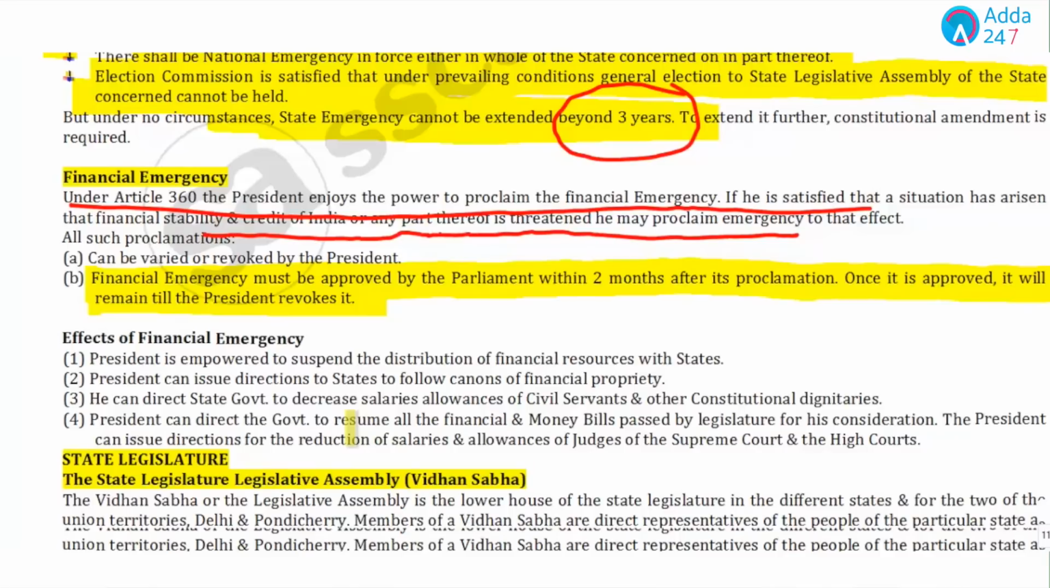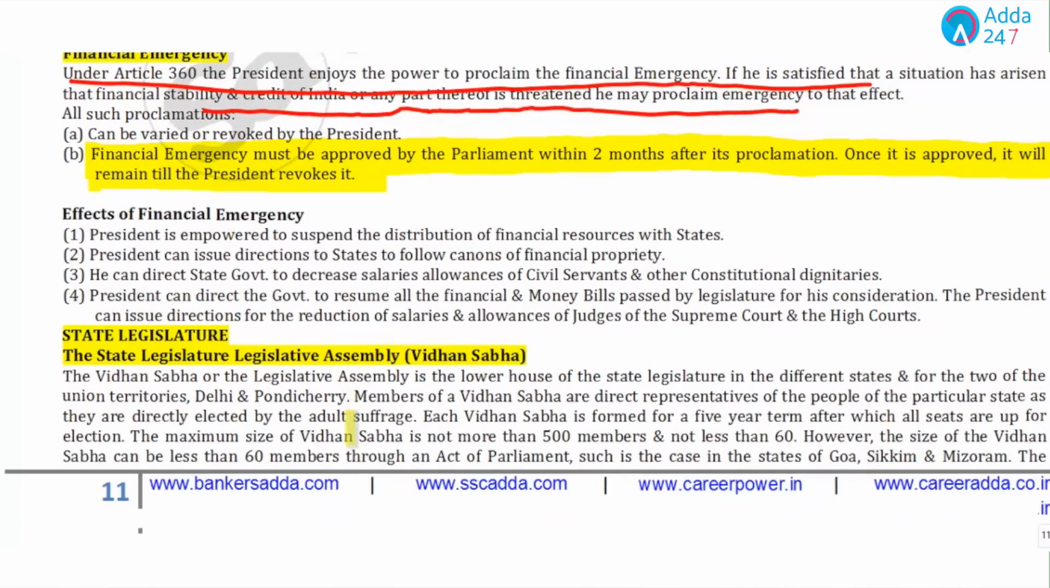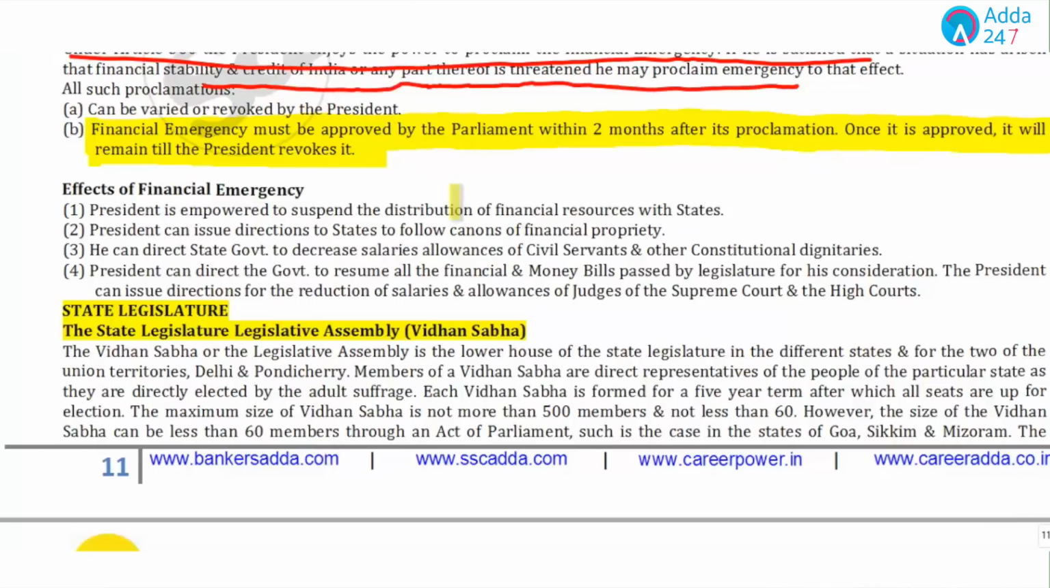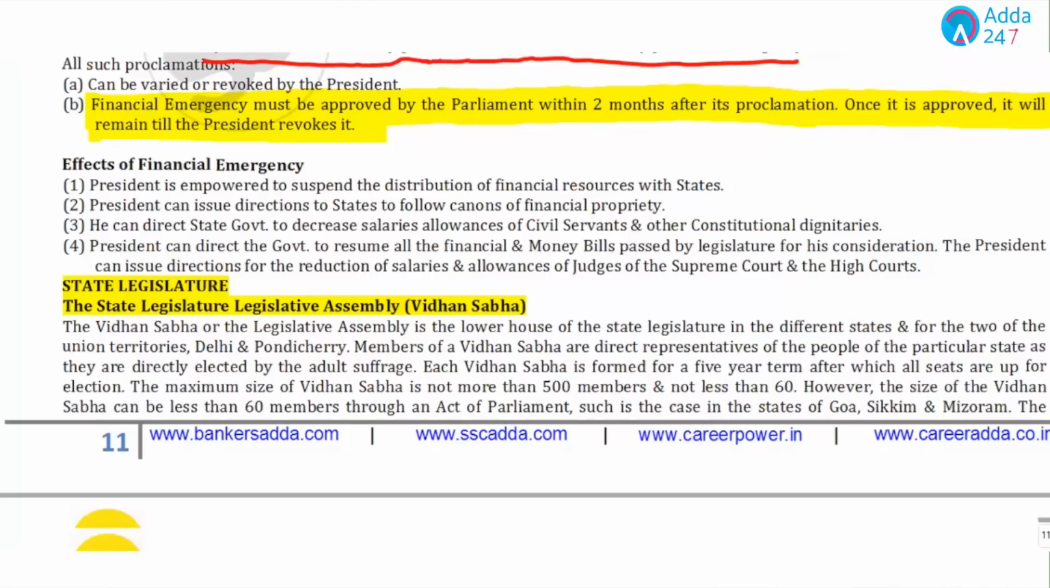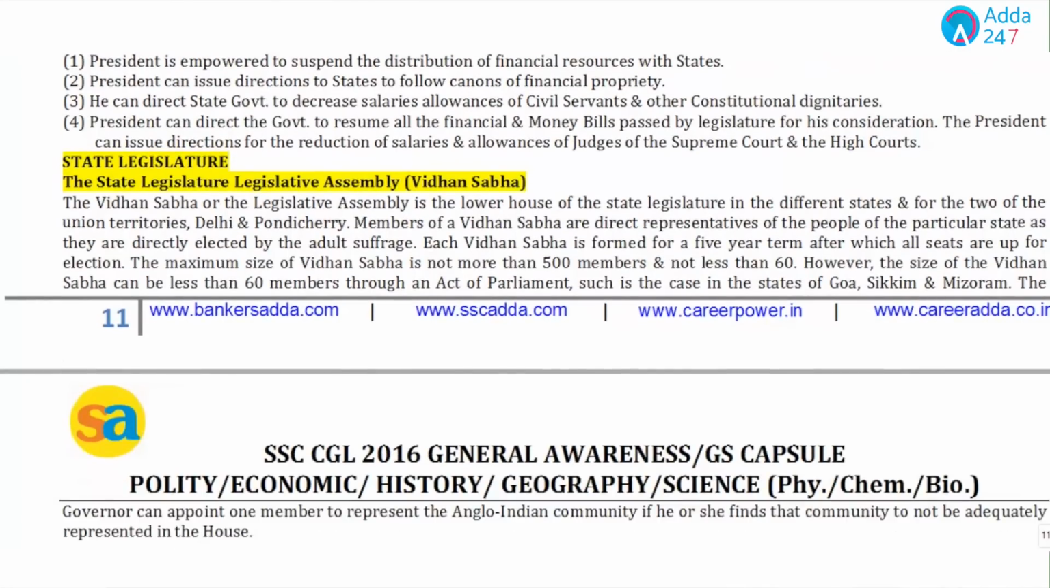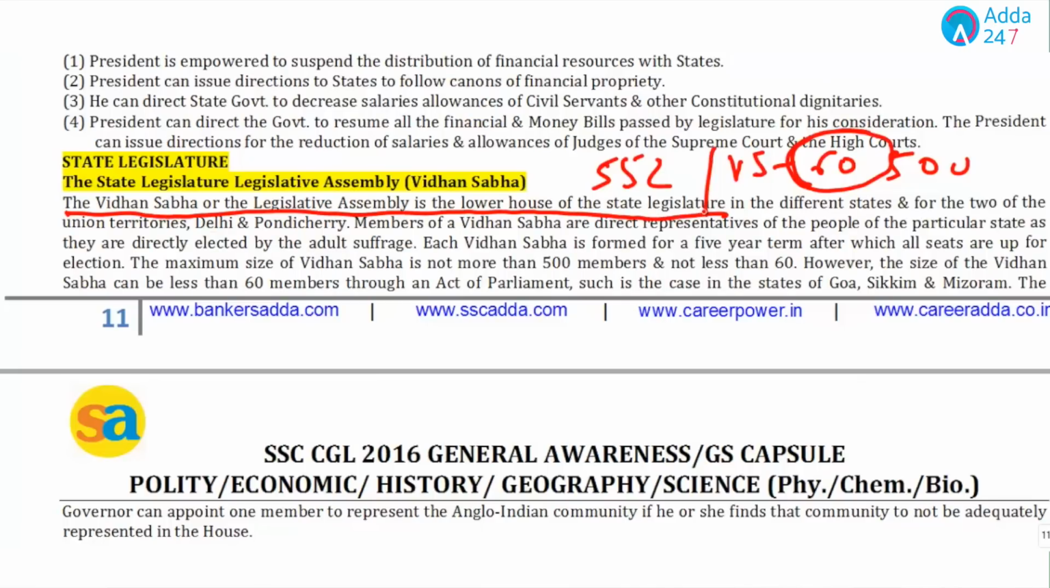Now, if we talk about the state assembly, in polity, students, the biggest plus point is that if you know Lok Sabha, you'll easily know the important points related to Vidhan Sabha. Yes, students, the only difference is that in Lok Sabha, as we have studied, there are 552 members, but when we talk about Vidhan Sabha, we need a minimum of 60 and a maximum of 500. But in some states we have allowed fewer than 60, and it has been approved by the Parliament. If we read out some of the lines, the Vidhan Sabha or the Legislative Assembly is the lower house of the state legislature.